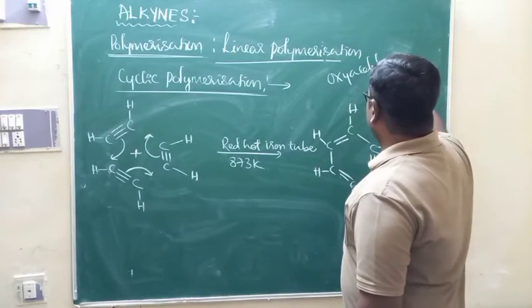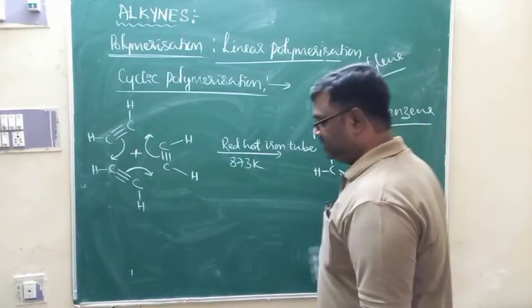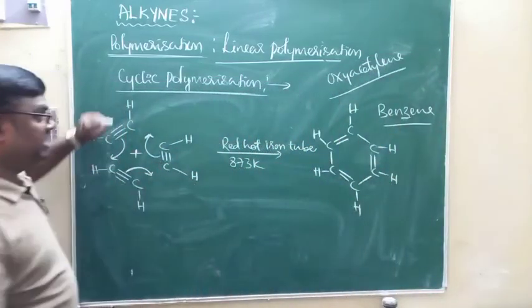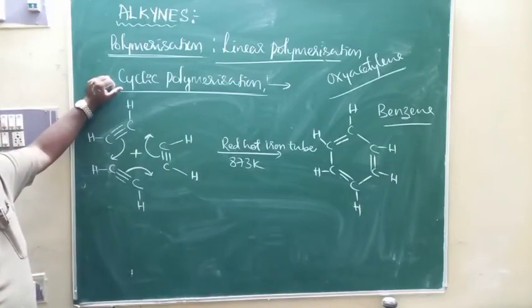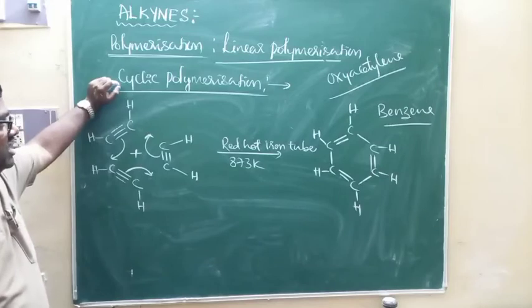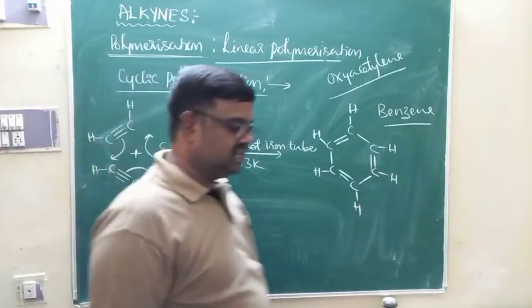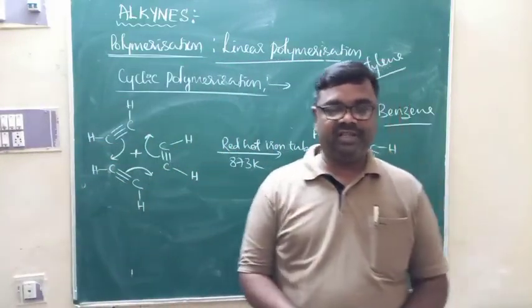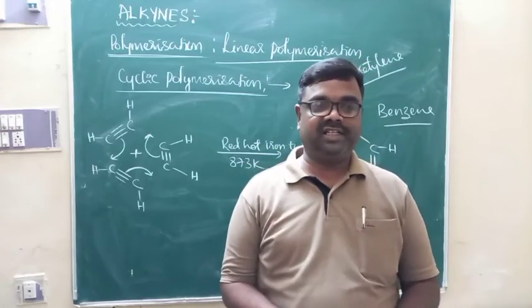Oxyacetylene flame is used for welding purposes, and it can be produced by using acetylene gas. So this is what we call the properties of alkynes. That's all about the chemical properties of alkynes, and that completes the discussion of alkynes.